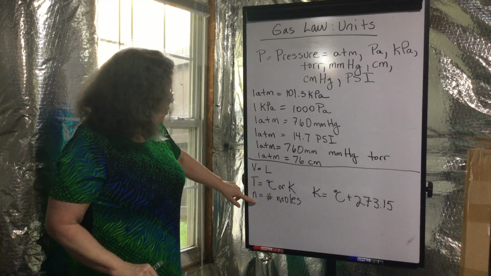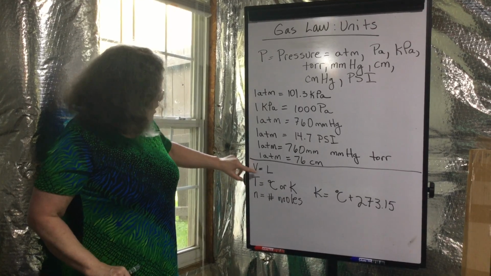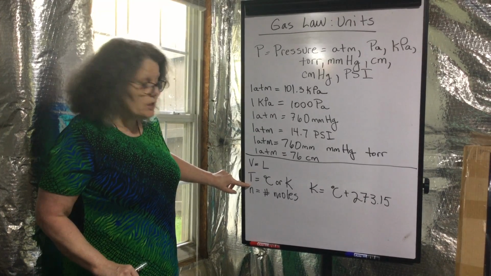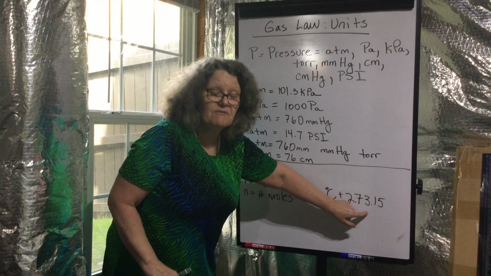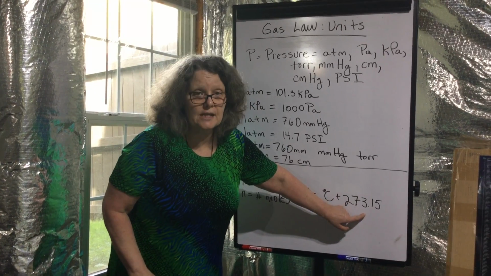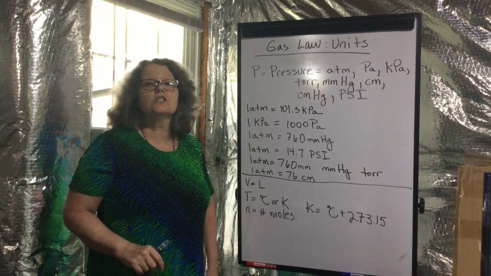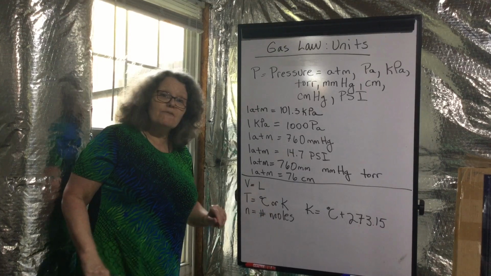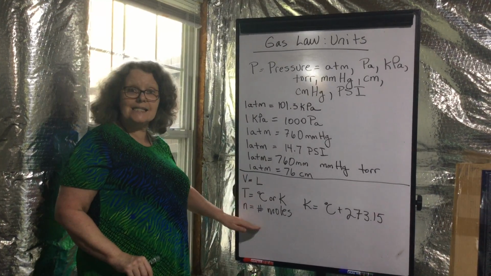Now, n, of course, is number of moles. Now, this is not difficult. You're going to have milliliters converted to liters. Temperature, also not difficult to convert. Kelvins equal the degrees Celsius plus 273.15. Super easy. Easy to do, also easy to forget. You must convert to kelvins, period. n is number of moles. So if you have grams, you must convert them to moles. We're going to talk about this a little later.